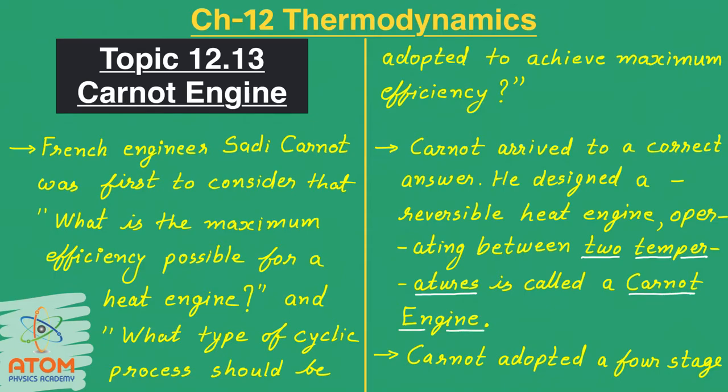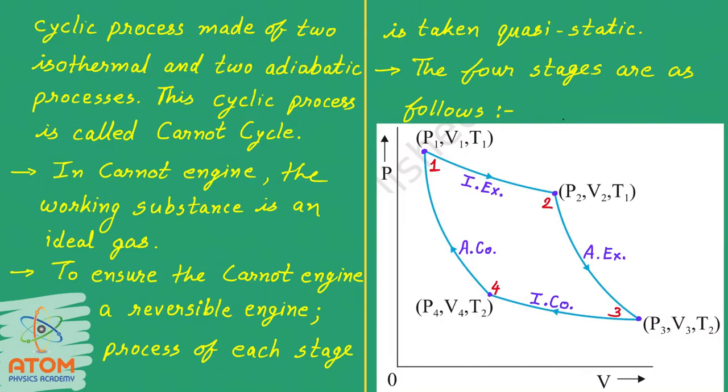Carnot adopted a four-stage cyclic process made of two isothermal and two adiabatic processes. This is also very important: there were two isothermal and two adiabatic processes. That means there were a total of four processes, four stages. This cyclic process is called the Carnot cycle.